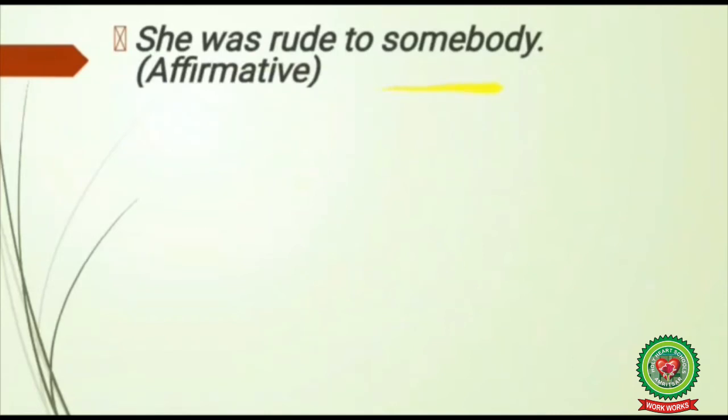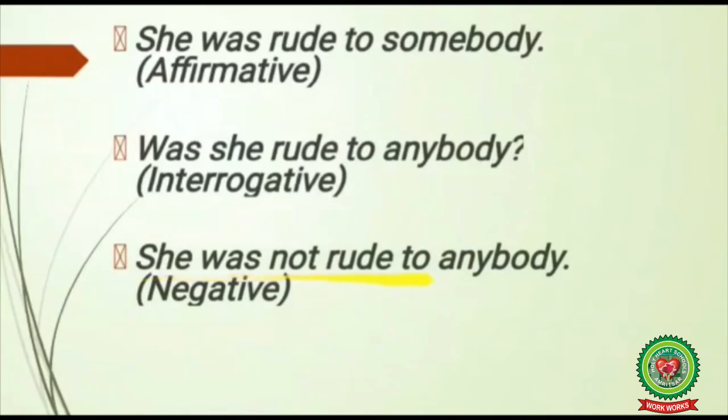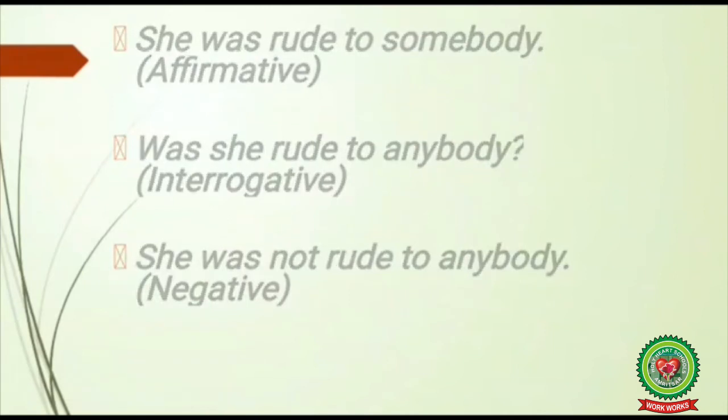Students, here somebody is used in the same way as some. Was she rude to anybody? This is example of interrogative sentence. Here anybody is used in the same way as any. She was not rude to anybody. This is negative sentence. So here anybody is used in the same way as any. Let's proceed further.